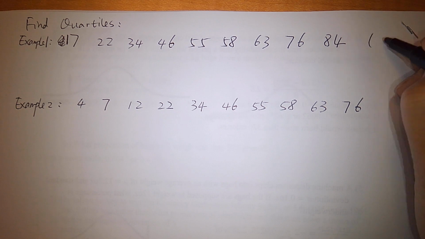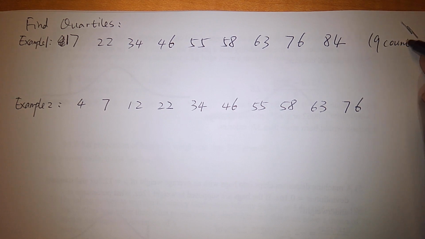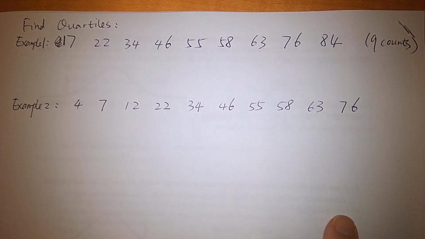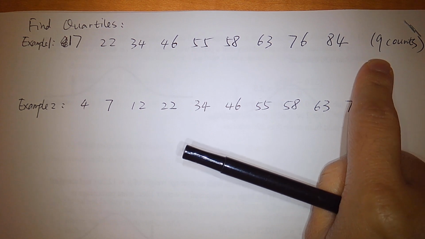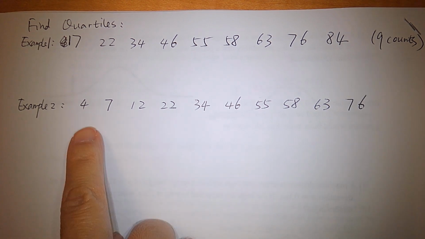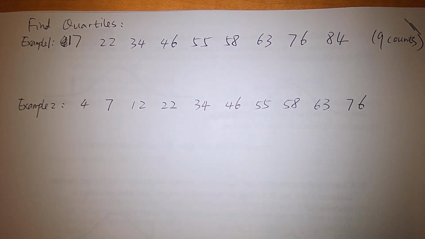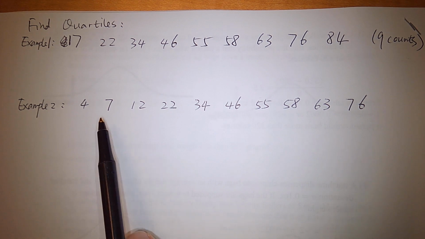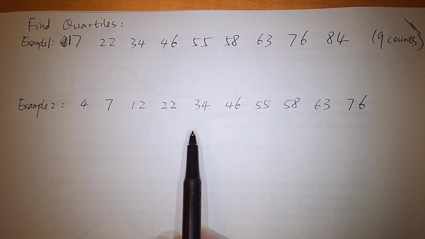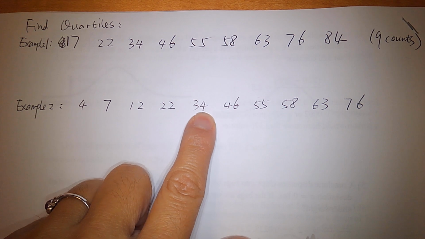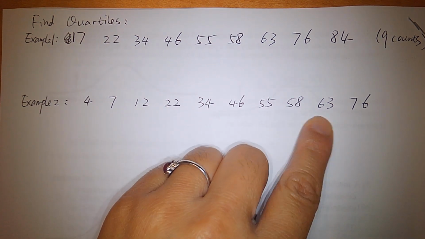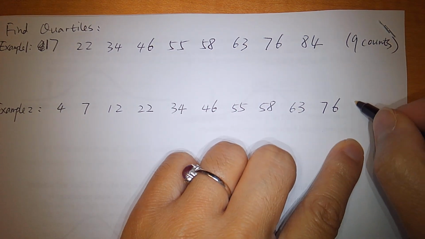9 counts. Okay, well, 9 data values. 9 is an odd number, okay? Now let's count how many data values are in this list. 10 counts, right? So this is 5, 6, 7, 8, 9, 10. There are 10 data values, 10 counts.